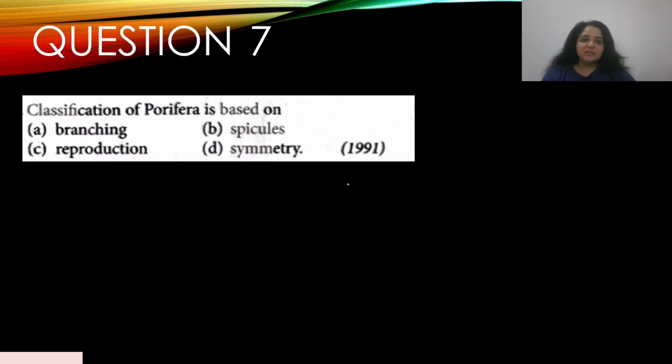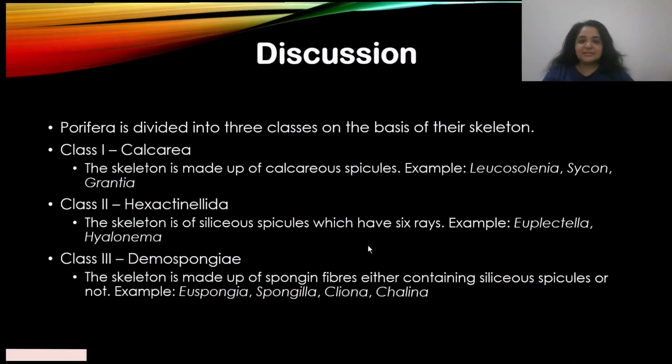Question number 7. Classification of Porifera is based on, this appeared in the year 1991: A. Branching, B. Spicule, C. Reproduction, and D. Symmetry. Classification of Porifera is based on B. Spicules. Answer is B. So it's based on the skeleton.